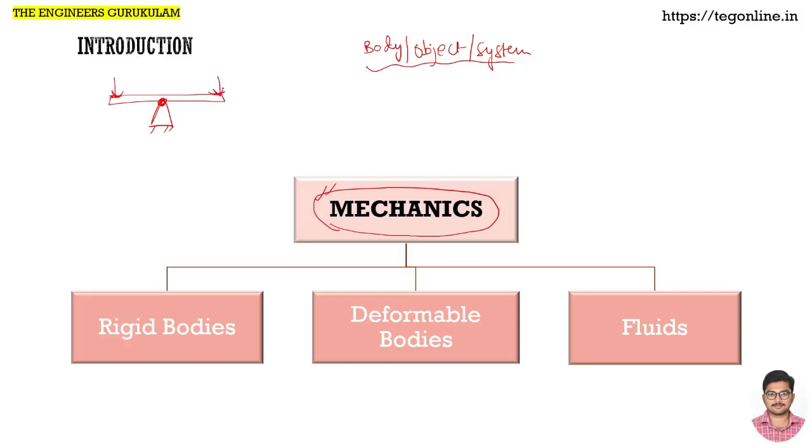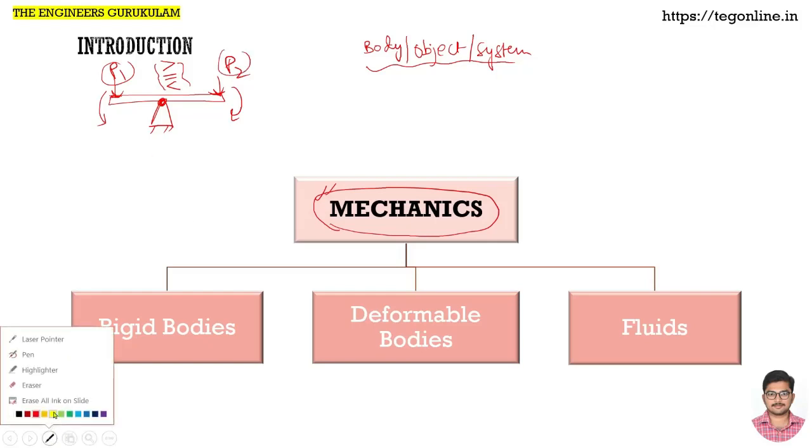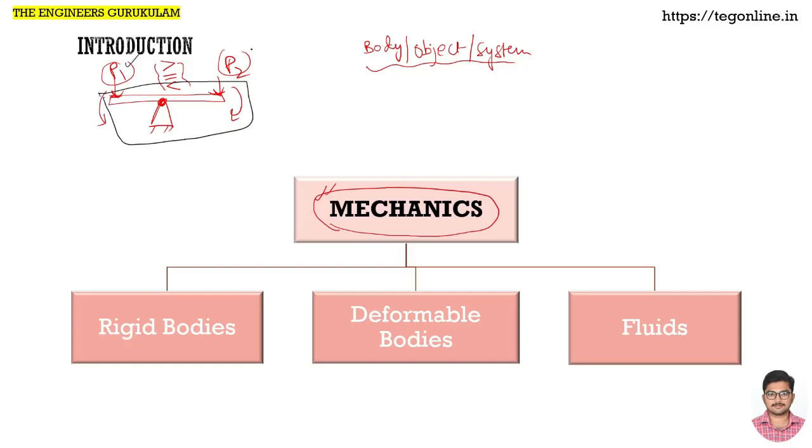Two people will sit at the ends of this seesaw and let their weights be P1 and P2. Depending on the comparison between P1 and P2, whether P1 is greater than P2, or they are equal, or P1 is less than P2, either this end will come down or that end will come down, or it will stay at the horizontal level. So it depends on external loads. If our object of study is this entire seesaw, then our external forces are P1 and P2.